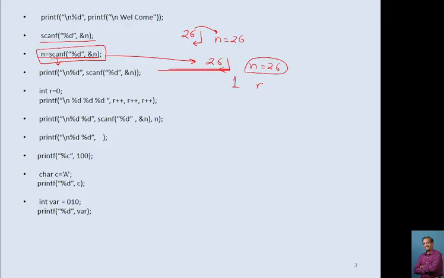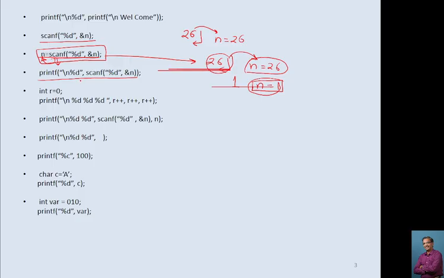So this 1 is given to n, and then the value of n becomes 1. So now after execution of this statement, though your input value of n was 26, your compiler will consider the value of n as 1, because initially 26 gets assigned to n, and after that the scanf statement returns 1 and that 1 is assigned to n. So n becomes 1.